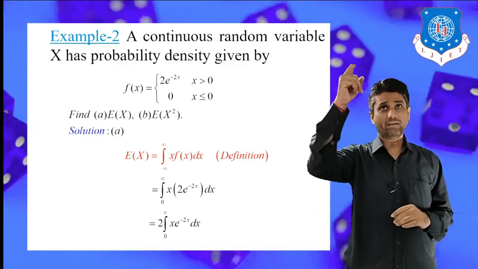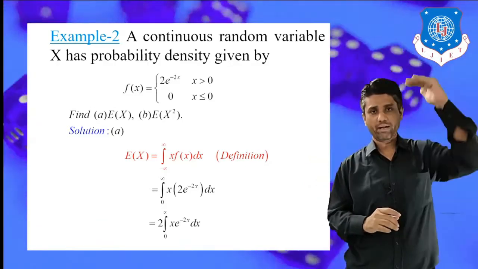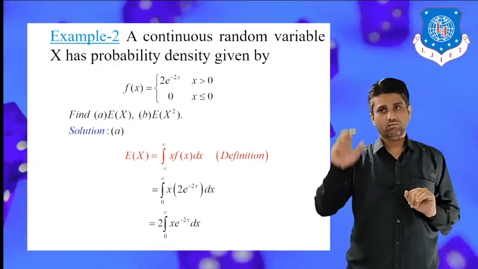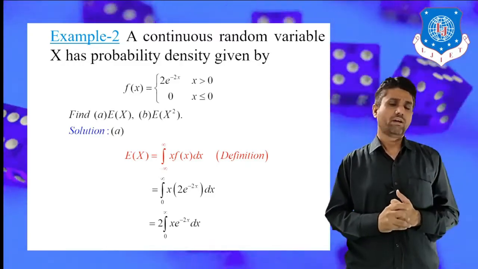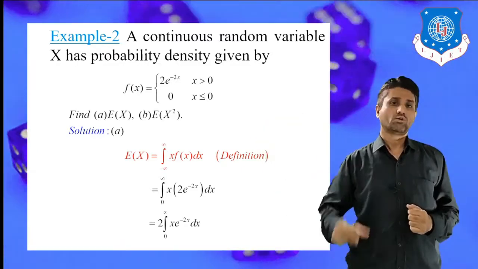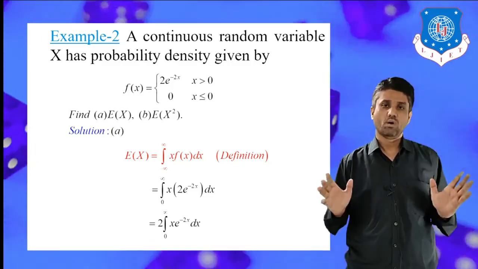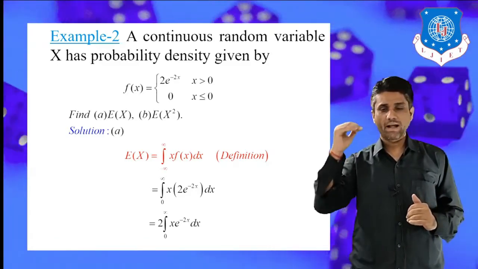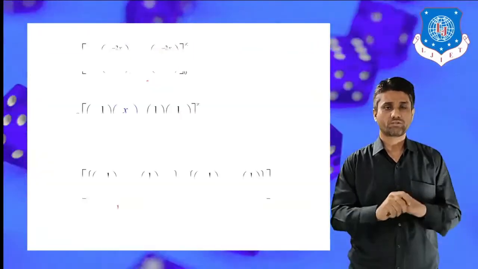Next, by the definition given in the question, we split this interval into two parts. The first is negative infinity to 0 and the second is 0 to infinity. But as you see in the definition, when x is less than or equal to 0, f of x is 0. So ultimately we have to deal with just one integration, from 0 to infinity of x f of x dx. So plug in the value of f of x, that is 2 into e raised to minus 2x, in the definition. The expectation is then, 2 being a constant, taken outside, the integral from 0 to infinity of x e raised to minus 2x dx. Next we have to solve this simple integration.